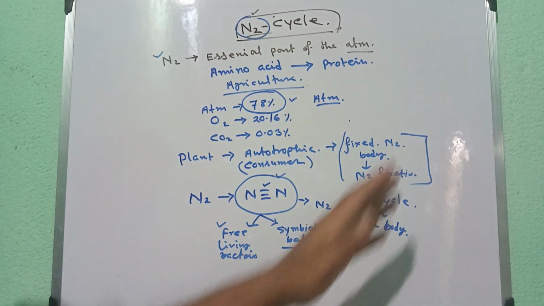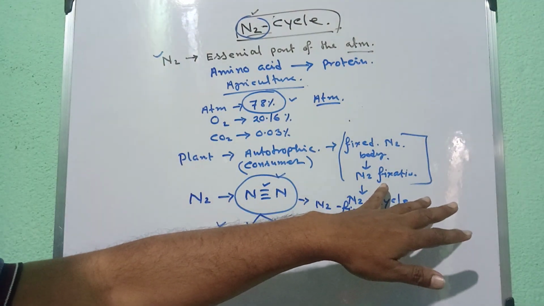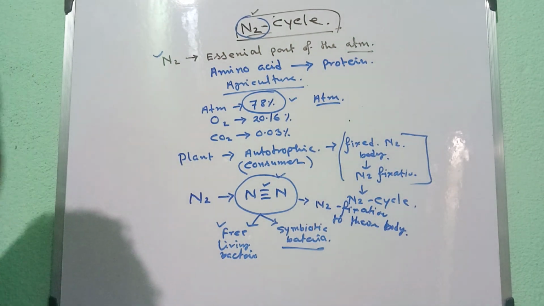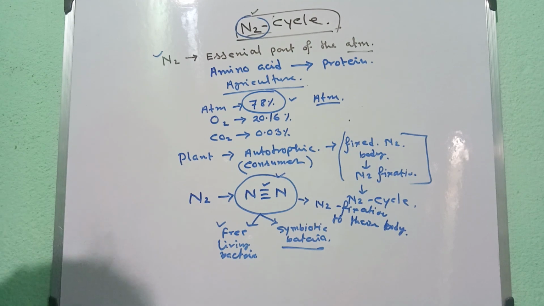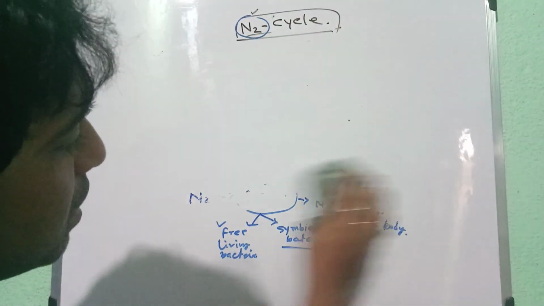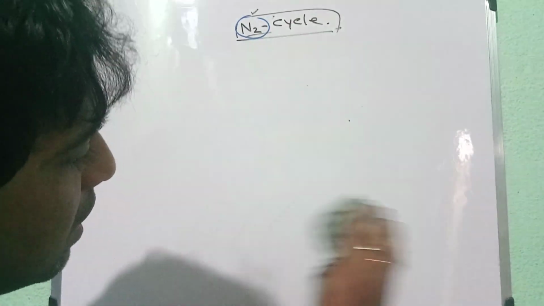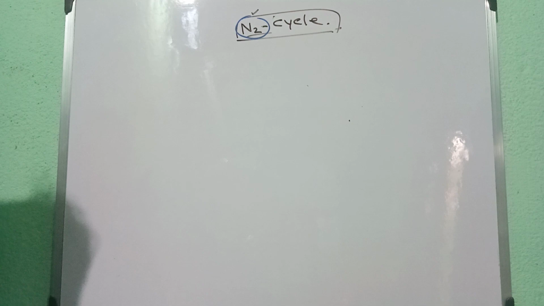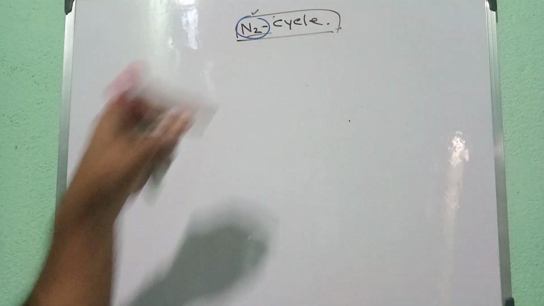So the process of nitrogen fixation is one part of the nitrogen cycle. So what is the nitrogen cycle? We know the nitrogen cycle is one of the essential parts of life, because without nitrogen there would be no DNA. In DNA there is the nitrogen base, and the protein, the amino acid, is made of nitrogen. So nitrogen is very essential for the life cycle. So this is the component we can discuss in the nitrogen cycle.